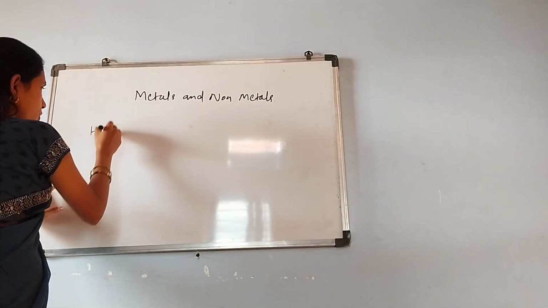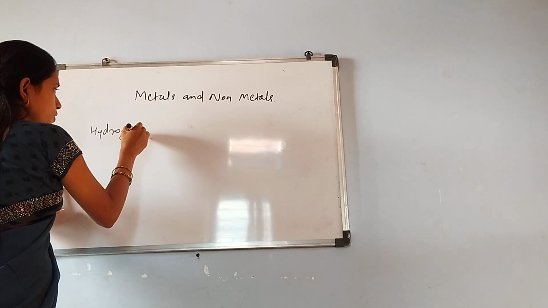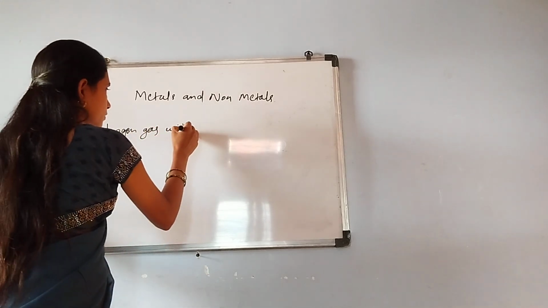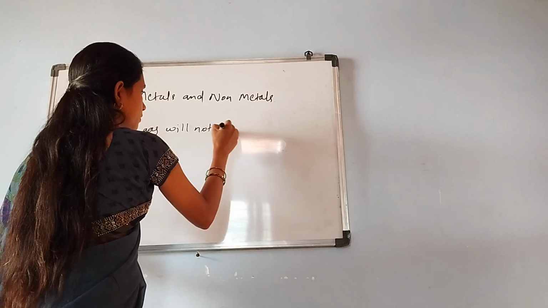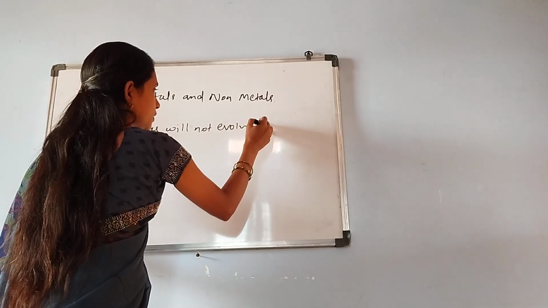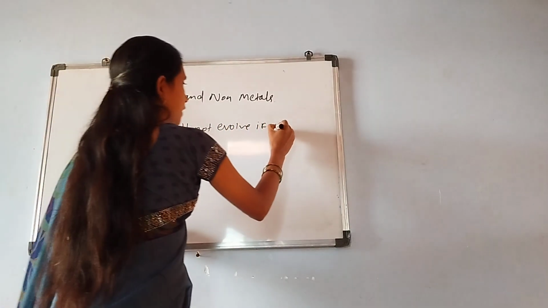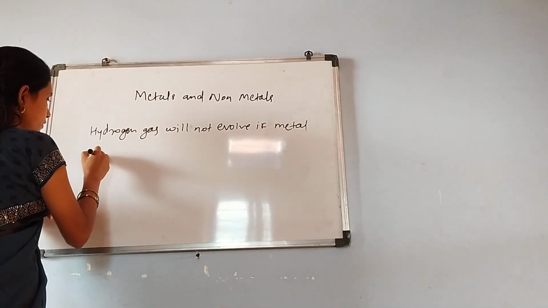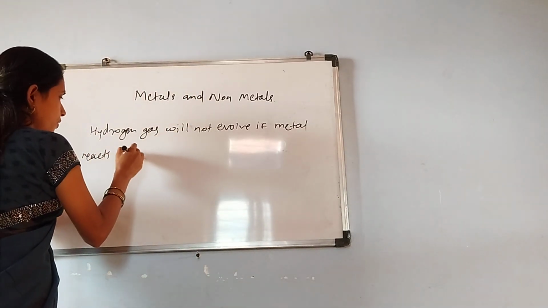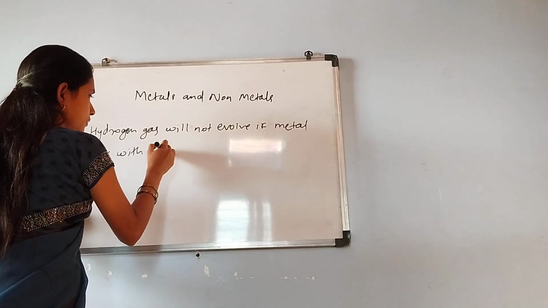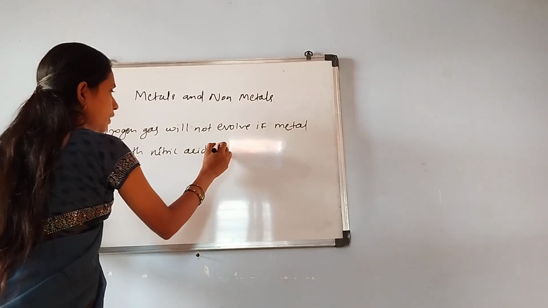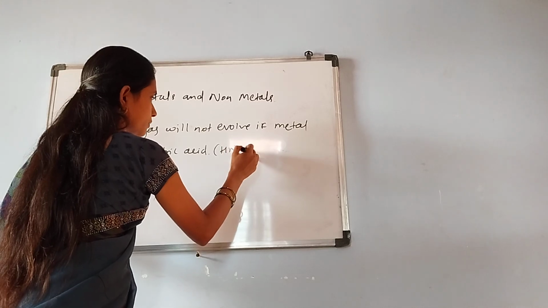Hydrogen gas will not evolve if a metal reacts with nitric acid. The nitric acid formula is HNO3.